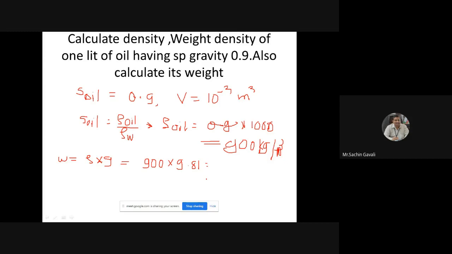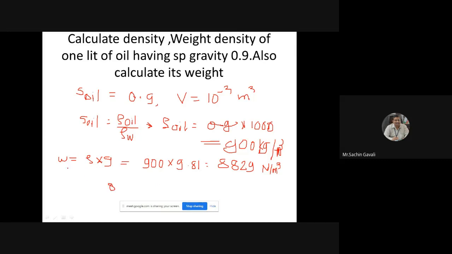881. Somebody can. 8829. 8829 Newton, 0.6 right afterwards. 8829 Newton per meter cube. And weight will be here in that case.